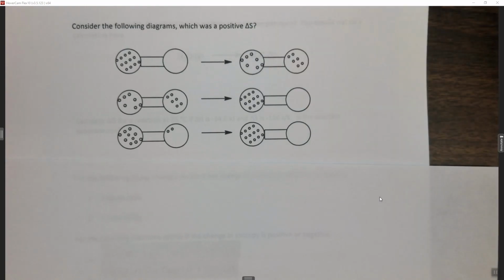S is entropy. And the common way of thinking about entropy is randomness. A more scientific or more technical way of thinking about it is energy dispersal in a system. So if energy is more dispersed after something has occurred, delta S is positive. If energy is less dispersed, or more condensed, delta S is negative.